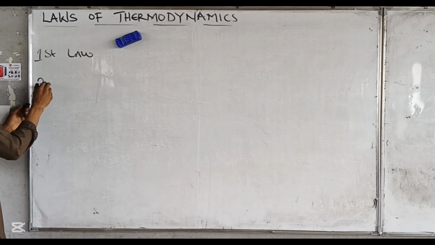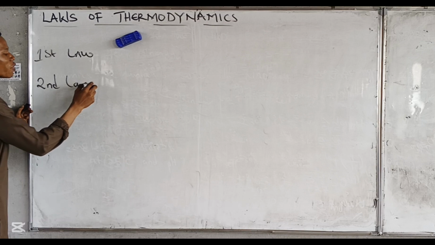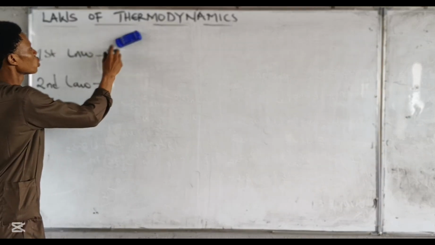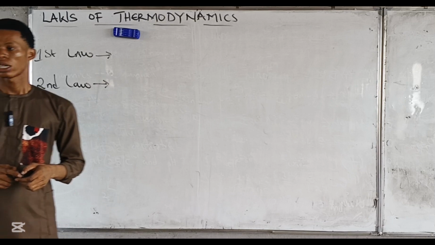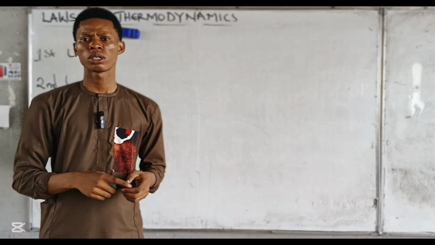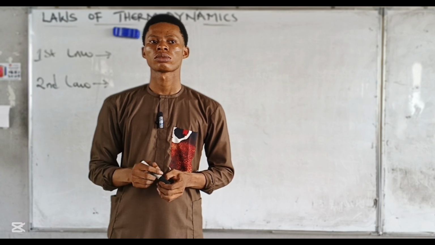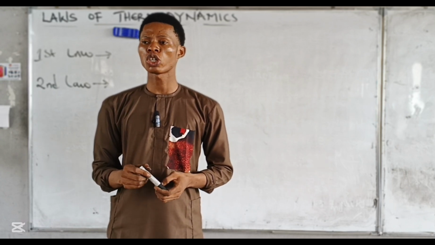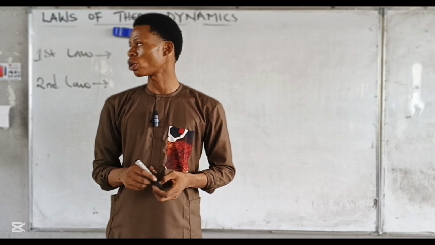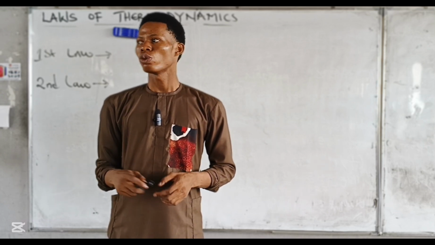The second law of thermodynamics states that entropy is always on the increase. Read what I wrote there for you. That for every spontaneous change, any spontaneous process, any spontaneous reaction, there is always an increase in entropy.